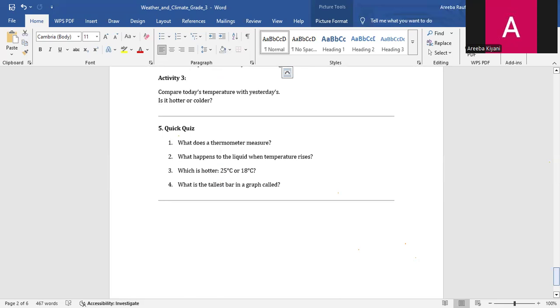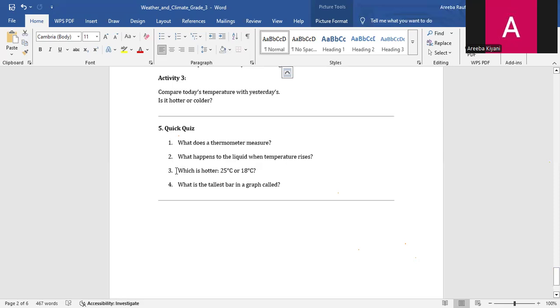What does a thermometer measure? As I have told you, a thermometer measures temperature. It tells us whether the day is hot or cold. What happens to the liquid when temperature rises? This is very easy. I think you can easily solve it. When the temperature rises, the liquid goes upward. When the liquid rises, it means the temperature is hot.